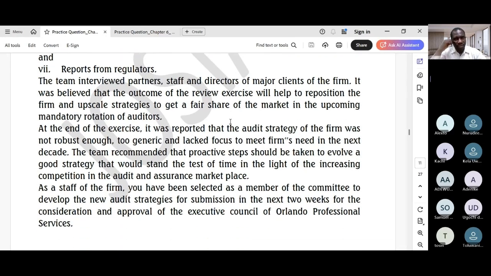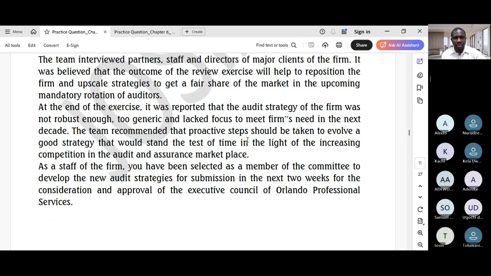The team interviewed partners, staff, directors of major clients of the firm. It was believed that the outcome of the review exercise will help to reposition the firm and upscale strategies to get a fair share of the market in the upcoming mandatory rotation of auditors. At the end of the exercise, it was reported that the audit strategy of the firm was not robust enough, too generic, and lacked focus to meet the firm's need in the next decade.